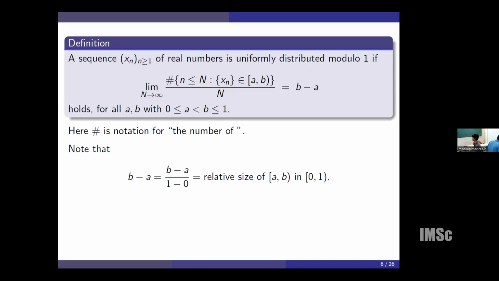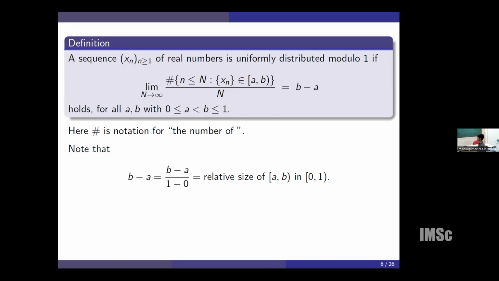Given a sequence of real numbers, we say that this sequence is uniformly distributed modulo 1 if we pick the first n terms of the sequence, take the fractional parts, count how many of them belong to a given interval (a, b), and divide by n, then that limit is the length of that interval.